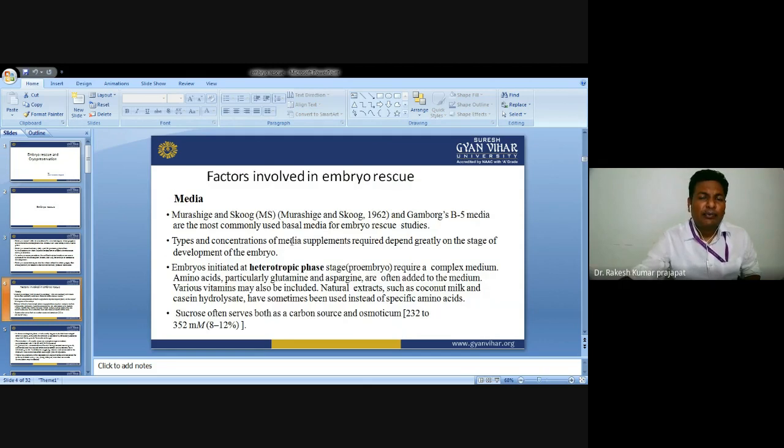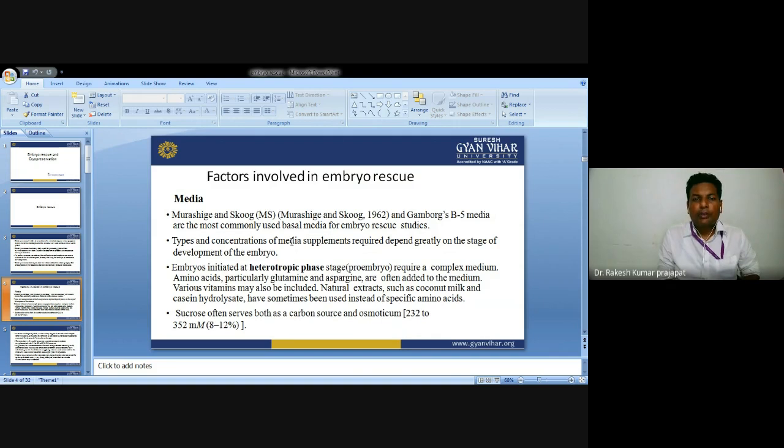There are certain factors involved in embryo rescue. First we talk about the culture media, or artificial media. You know very well that Murashige and Skoog (MS) medium is a well-known culture medium used in plant tissue culture, and Gamborg B5 medium. MS and Gamborg B5 are the most commonly used basal media for embryo rescue studies.